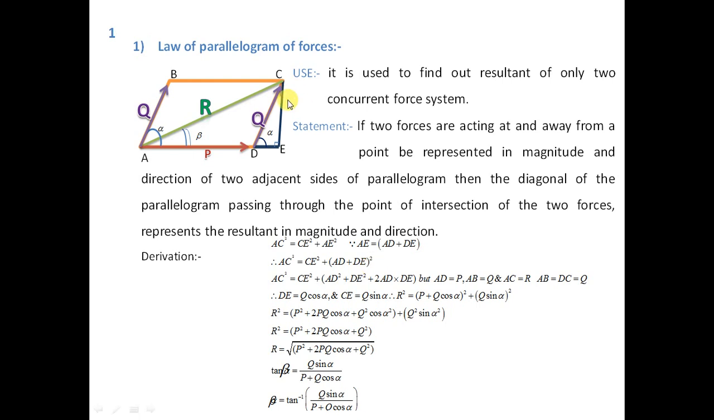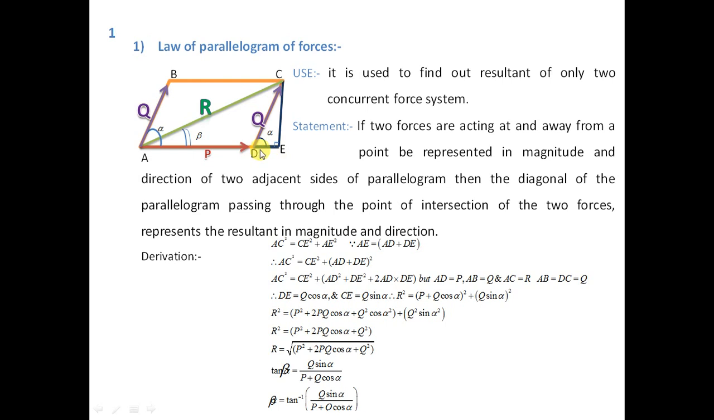Okay, now come towards this triangle CDE. Now this force is Q. I have drawn a parallel line from point D, which is parallel to AB. So if the angle made by the force Q with respect to P is alpha, if this line is parallel, then these two angles must be equal. This angle is alpha, therefore this angle must be alpha.